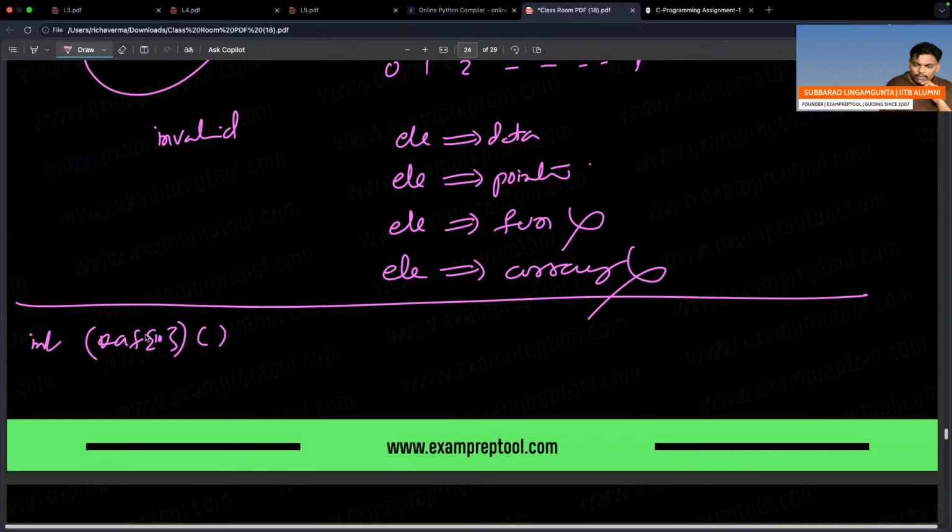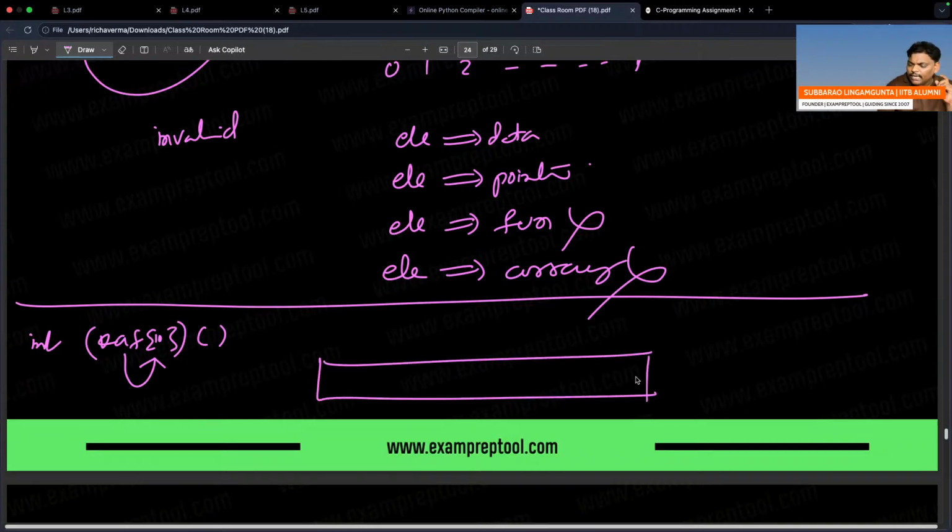Let me check. AF is an array. Understand once. AF is an array which contains 10 slots. That is also okay. AF is an array which contains 10 slots.